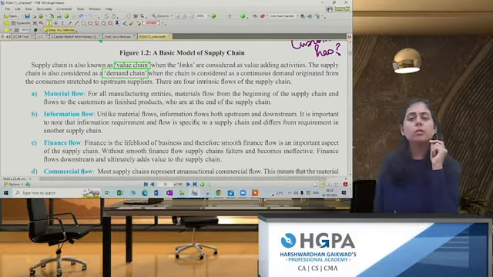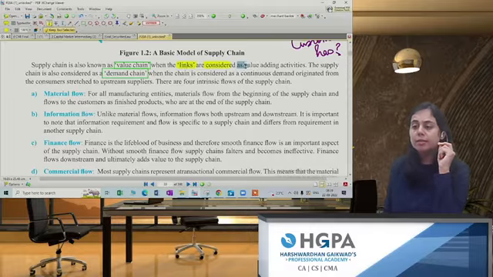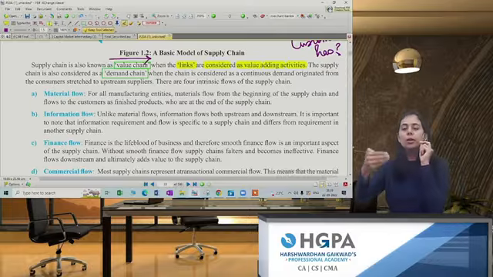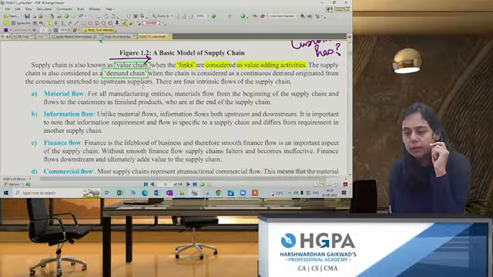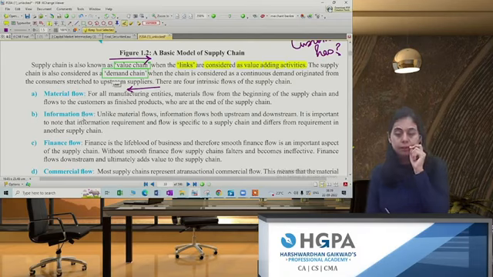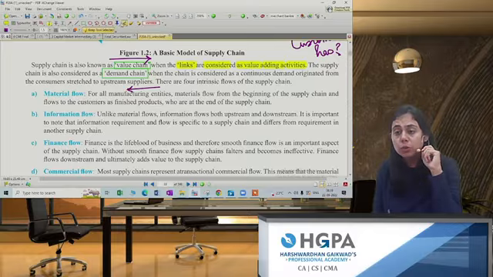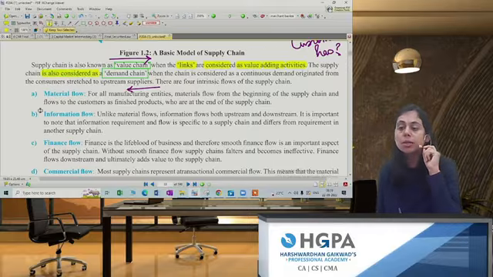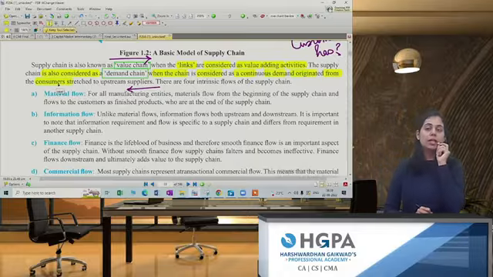As discussed earlier also, the supply chain is also known as the value chain when its links are considered as value adding activities. That is which arrow? This one. Here you're going on adding value. But if you consider the other arrow, that concept is known as the demand chain. So they have written here that the supply chain is also known as the value chain. Why value chain? Because its links are considered as value adding. But the supply chain is also considered as a demand chain when the chain is considered as a continuous demand originated from the consumer. So that is why there are two words.